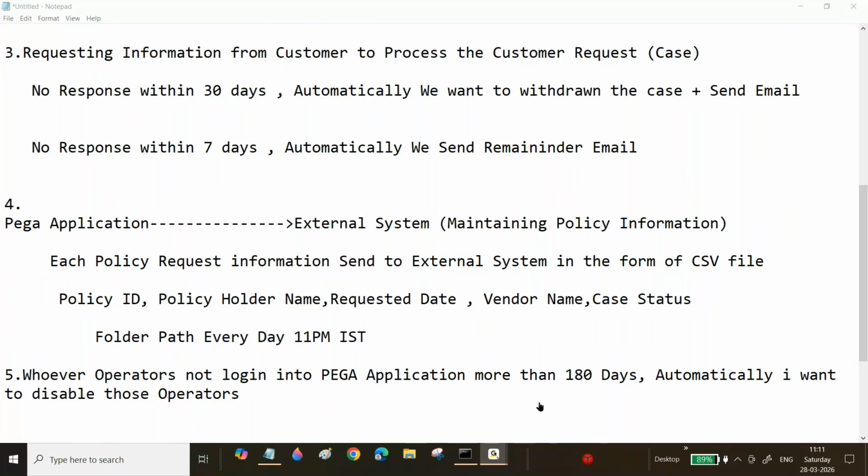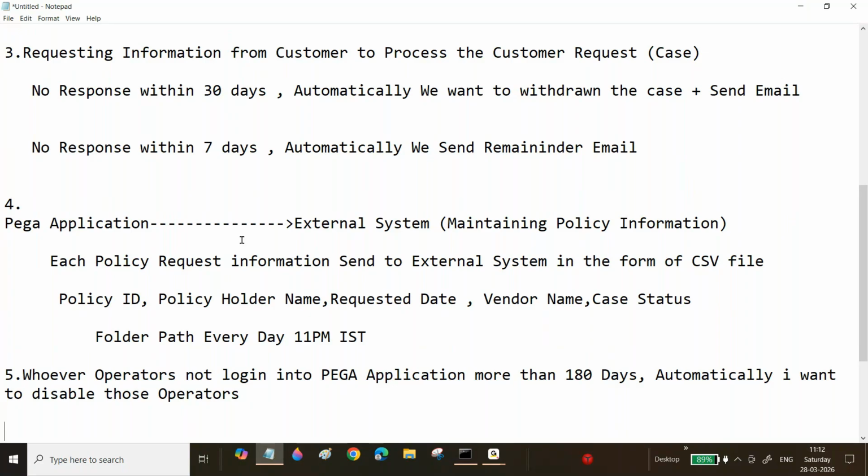For example, yesterday when I checked my operator table, Ganesh hadn't logged in for 179 days. Are you going to remove him yesterday itself? No. The condition is 180 days. Once he completes it, every day I want to check whether these people logged in or not. If logged in, then don't delete. If they didn't log in, then either disable or delete, whatever the requirement.